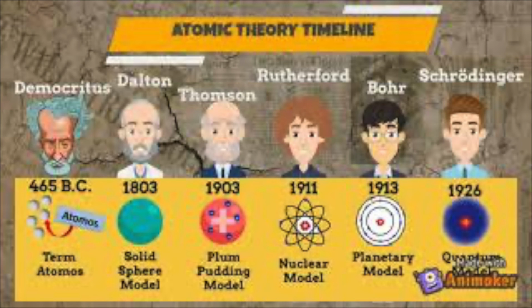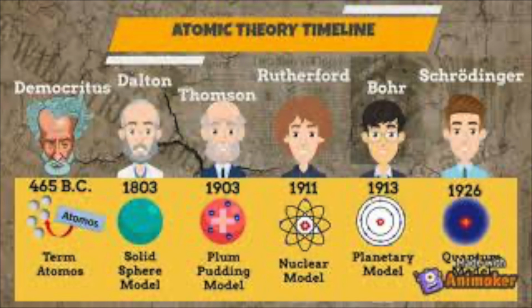After John Dalton came J.J. Thomson. Thomson discovered electrons in atoms in 1897, for which he won a Nobel Prize. He subsequently produced the plum pudding model of the atom. It shows the atom as composed of electrons scattered throughout a spherical cloud of positive charge. He recognized electrons as components of atoms, but failed to recognize the nucleus of the atom.